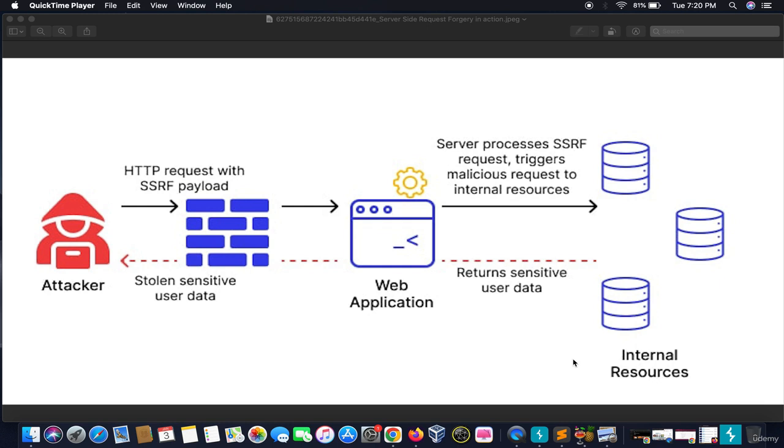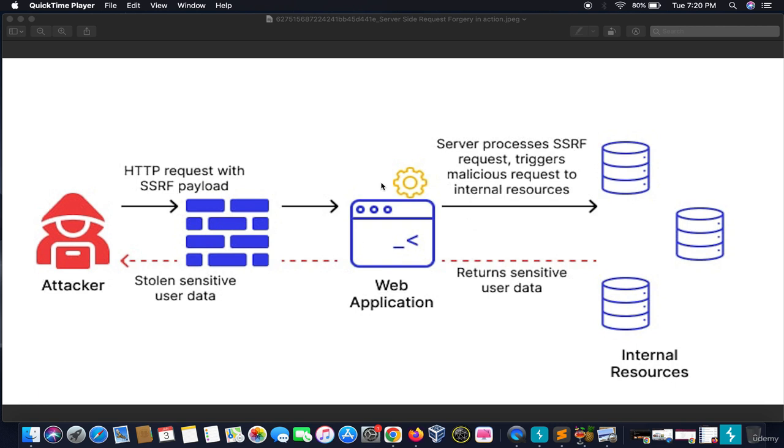So, in this illustration, we will be looking at the vulnerability named SSRF, server side request forgery. It is a kind of attack which manipulates the web server to send the traffic to a location which is of unintended use. Let me explain it with an example. The attacker sends an HTTP request with an SSRF payload to the web application.